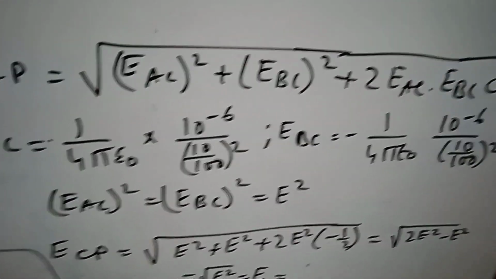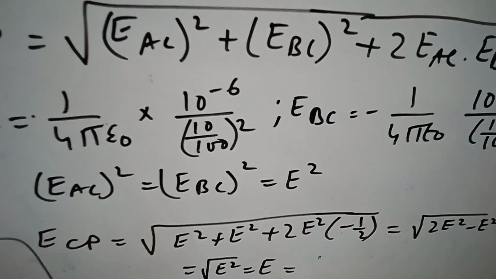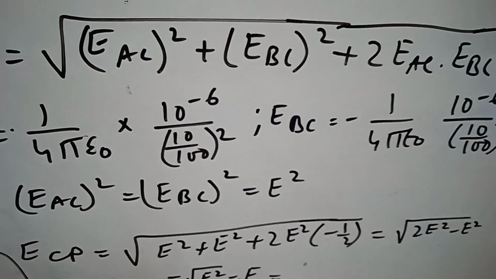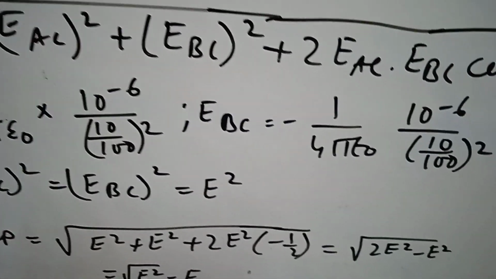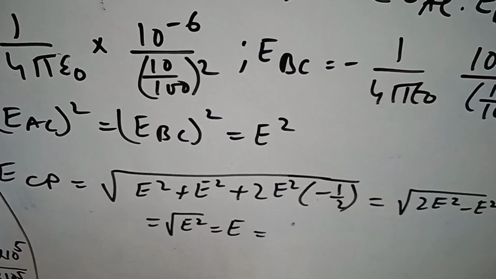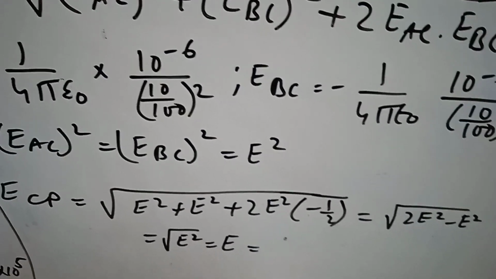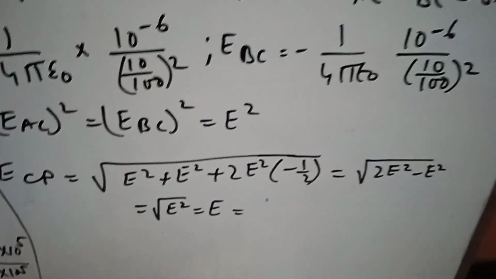So first find out ECP equals what? Root over E square plus 2 E square into minus half, because cos 120 is minus half. So this will come root of 2 E square minus E square, so it will come root E square, that is E. So E is the electric field.